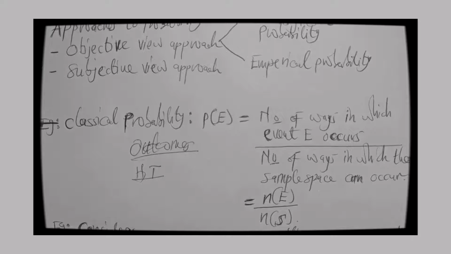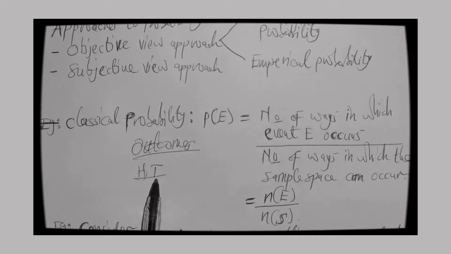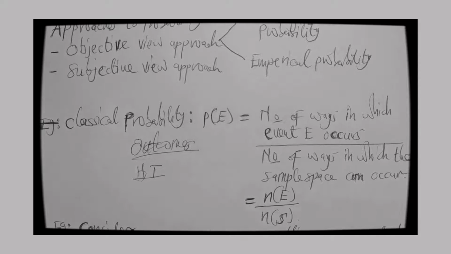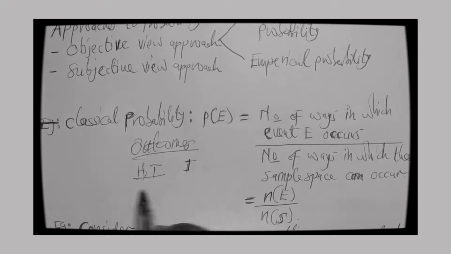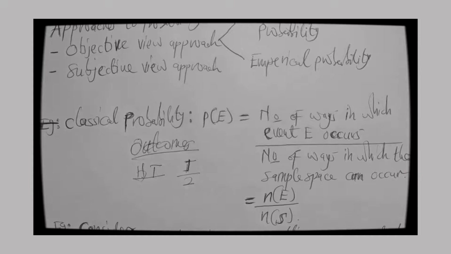In that, you take into account the number of events that will occur, relative to the sample space. So if it's a head or tail, and we are estimating that when we toss a coin, tail will occur, then the probability of a tail is 1 divided by the total sample space, the set of all possible outcomes, head and tail, which is 2. And you get what we call your classical probability.